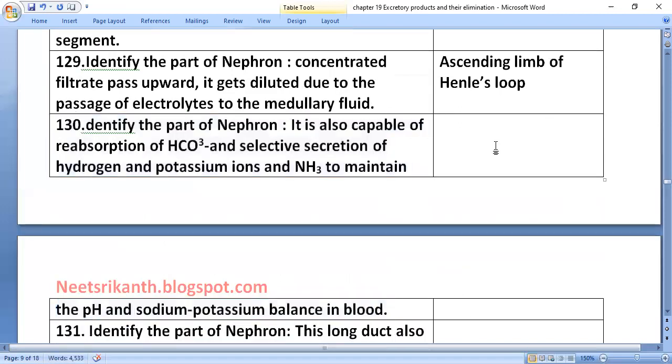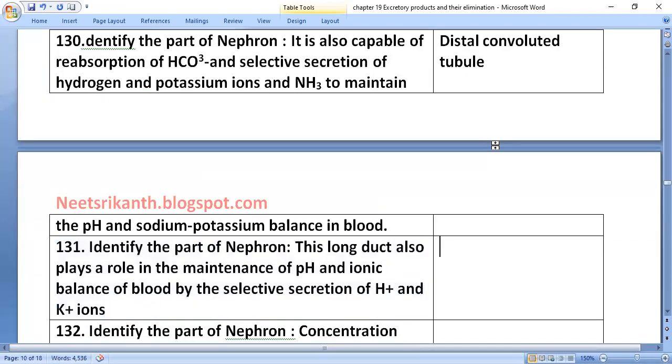Identify the part of the nephron. It is also capable of reabsorption of bicarbonate and selective secretion of hydrogen and potassium ion and ammonia to maintain pH and sodium-potassium balance in blood. That is happening at the distal convoluted tubule.